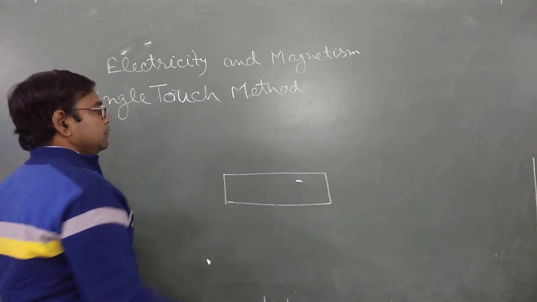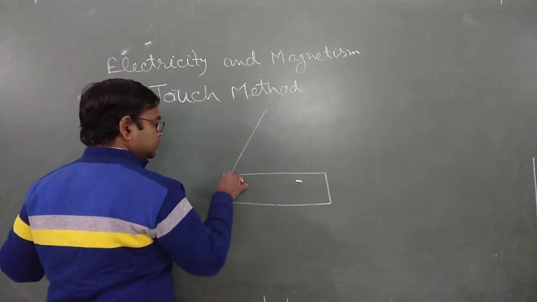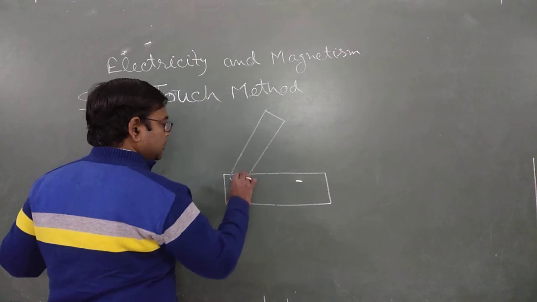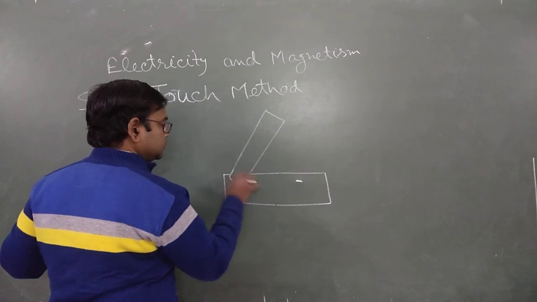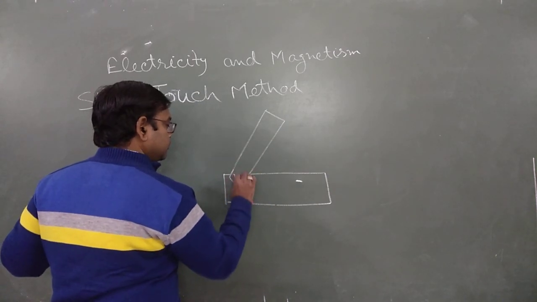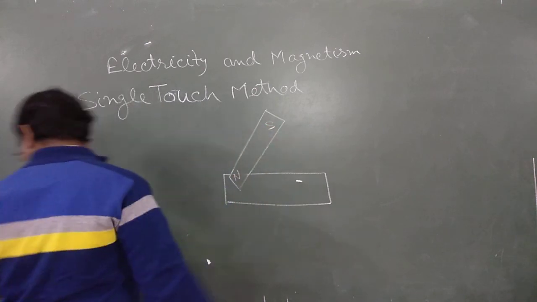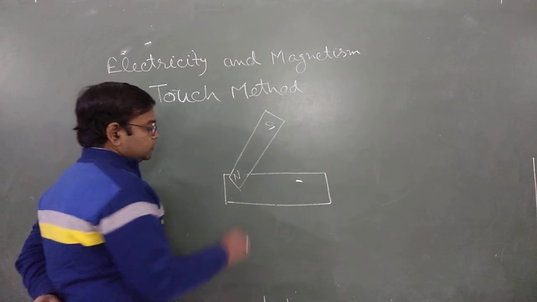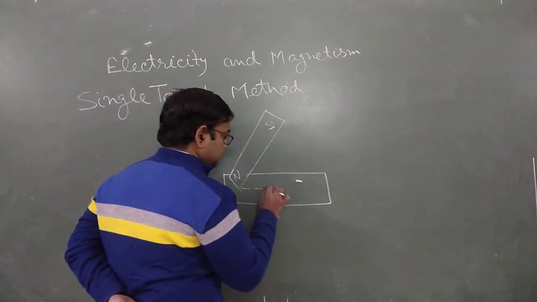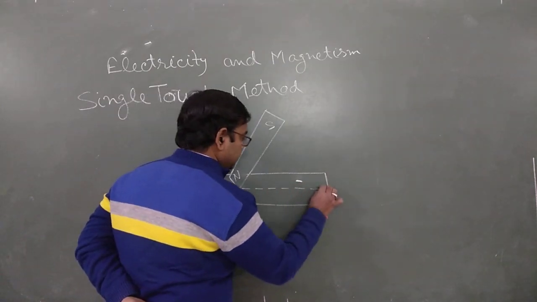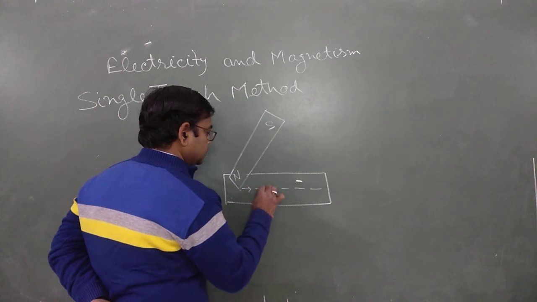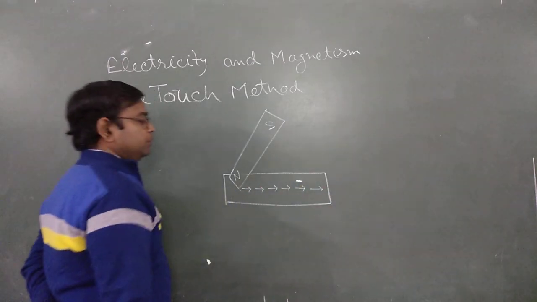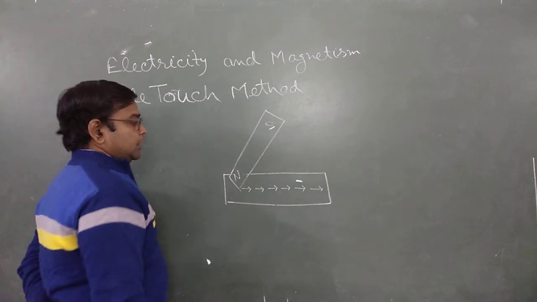Take a bar magnet and use its north pole and rub it from one side to the other side of the given piece or bar.